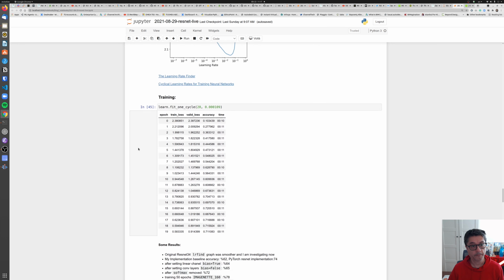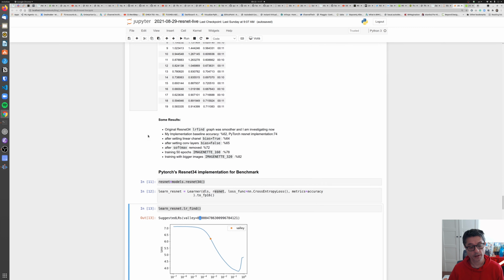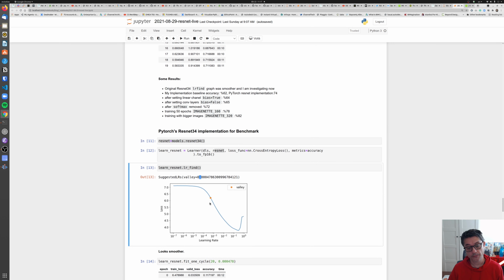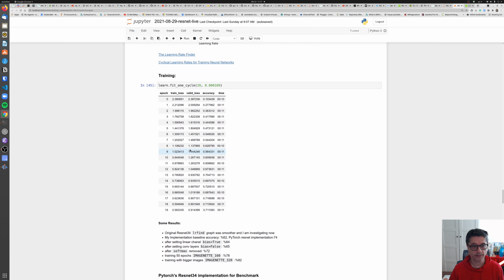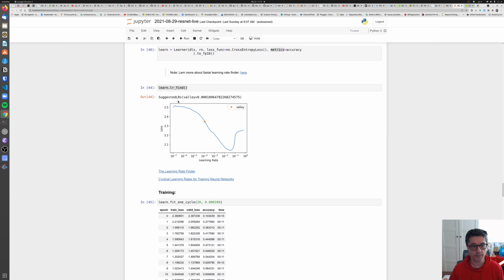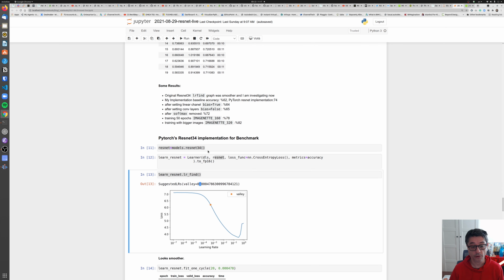Check mine. It's jittery, right? But this one is very smooth. I guess this difference comes from how you initialize your network. Mine, I just create my instance of ResNet right away, but I guess there's a process for initialization in the PyTorch ResNet implementation. Probably the difference comes from there. I'm not sure.